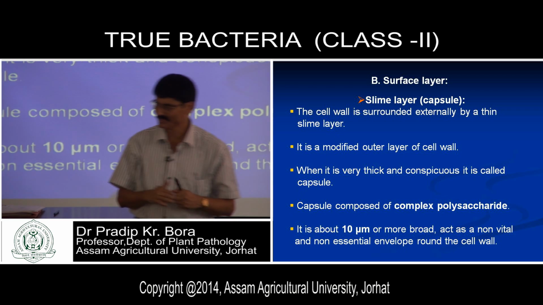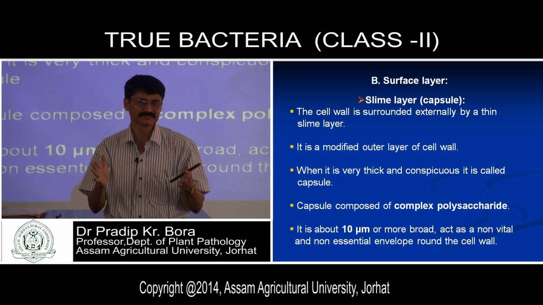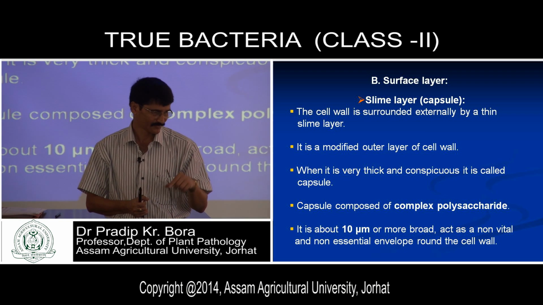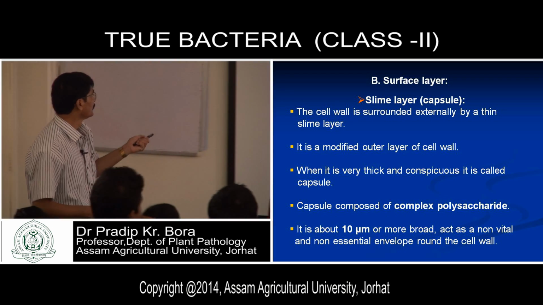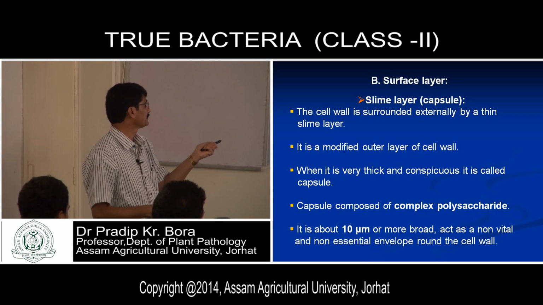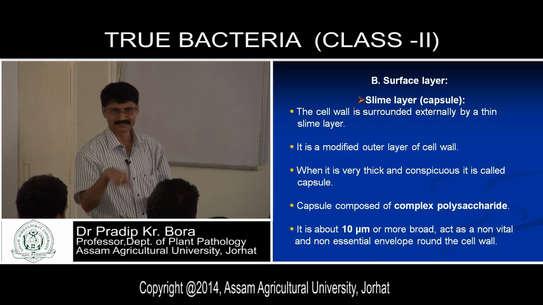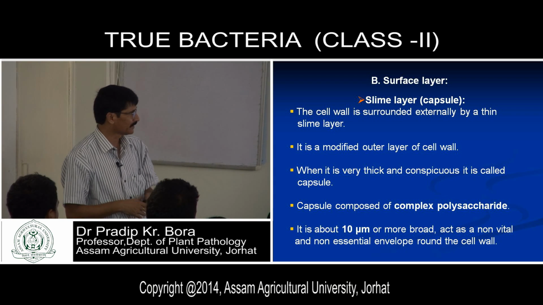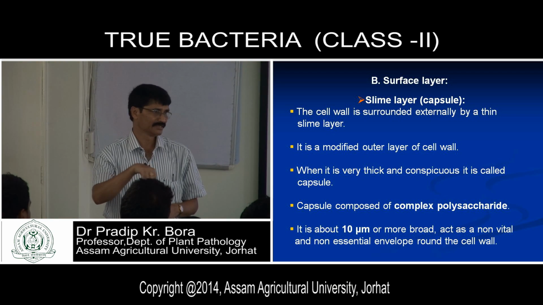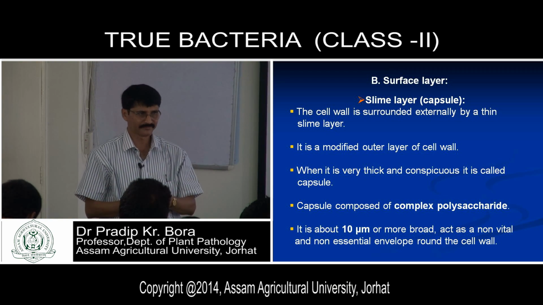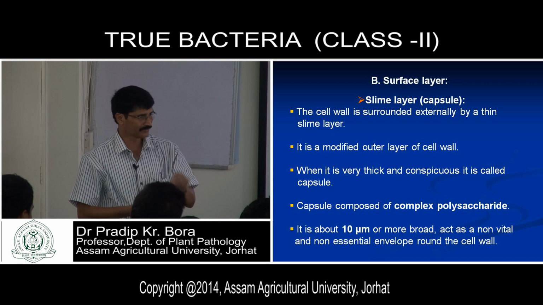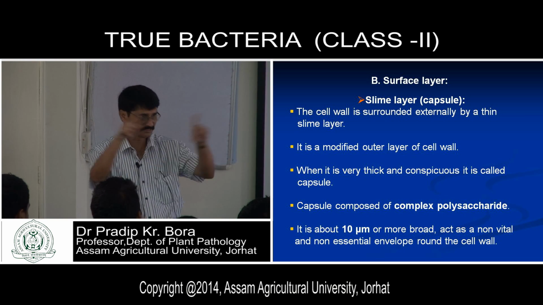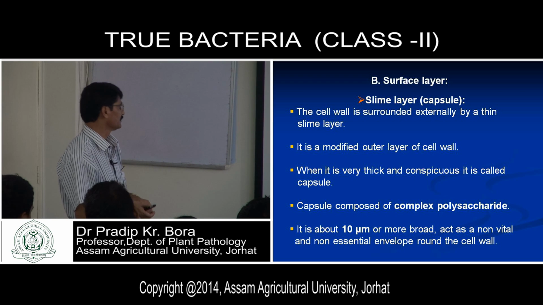What is slime? Slime is a colloidal substance. It is an extracellular polysaccharide, chemically. The cell wall is surrounded externally by a thin slime layer, which is colloidal in nature. It is a modified outer layer of the cell wall. Modified means this slime layer develops due to secretion of certain materials, metabolites secreted by the bacterium, getting deposited above the cell wall and forming the slime layer.